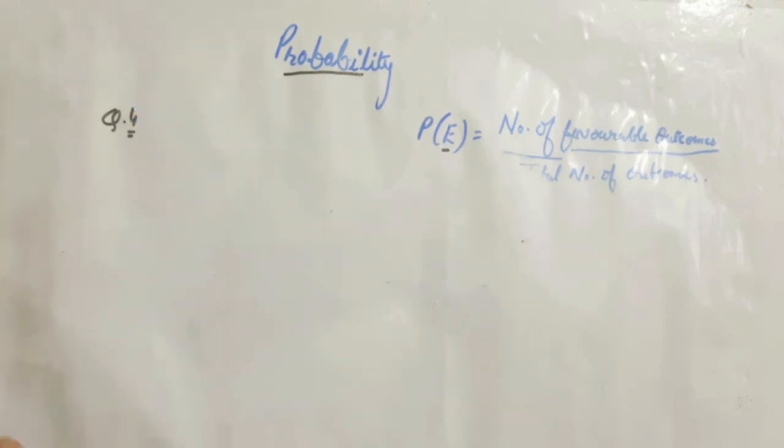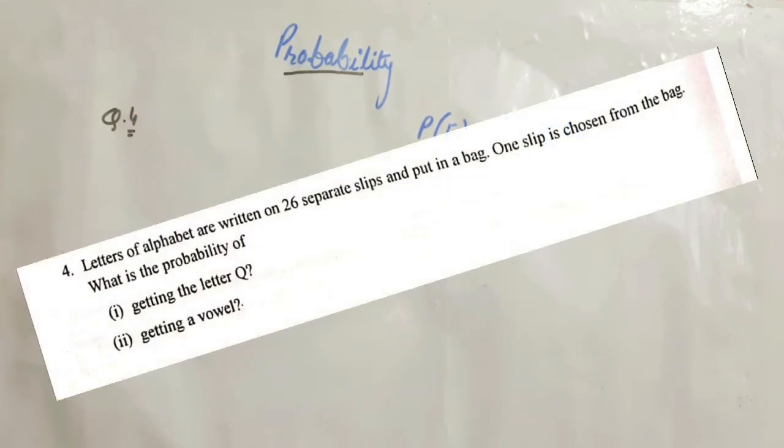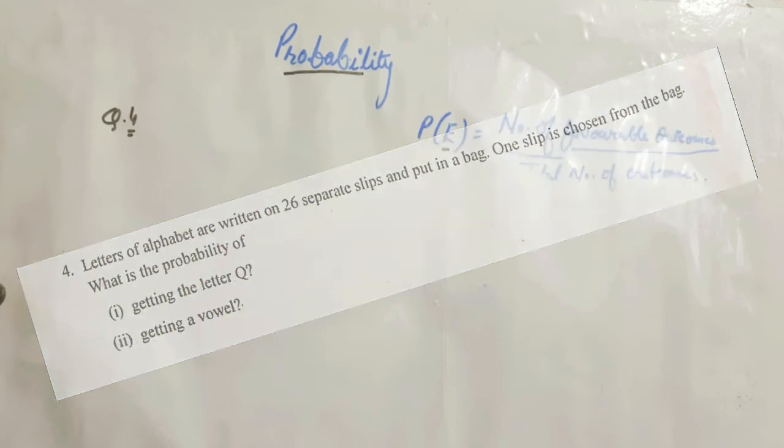Next is, letters of alphabet are written on 26 separate slips and put in a bag. One slip is chosen from the bag. What is the probability of?